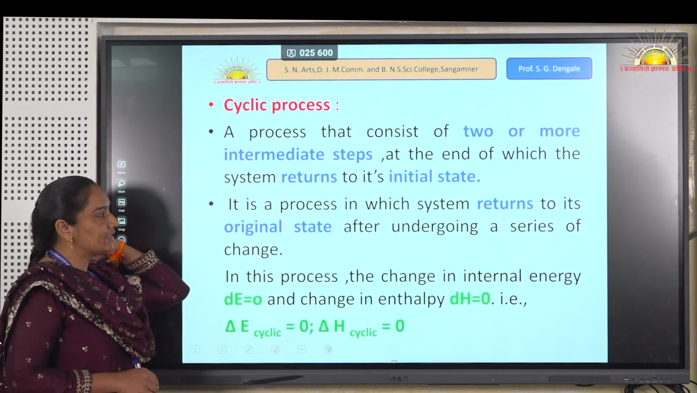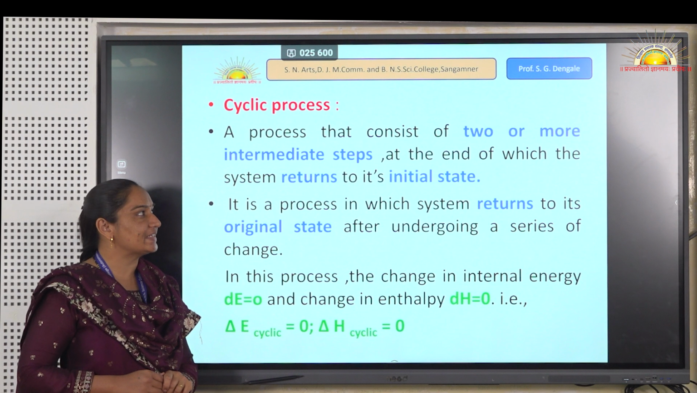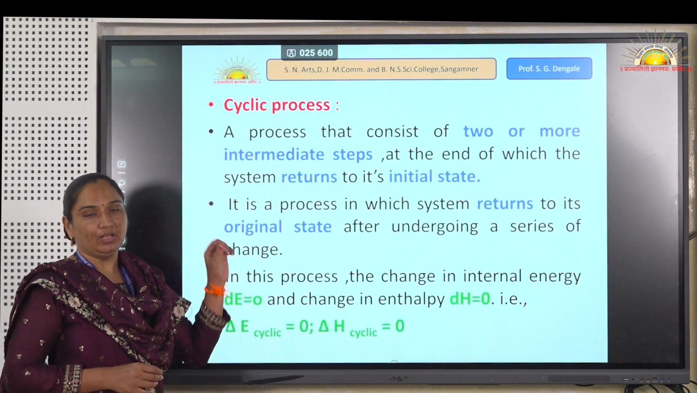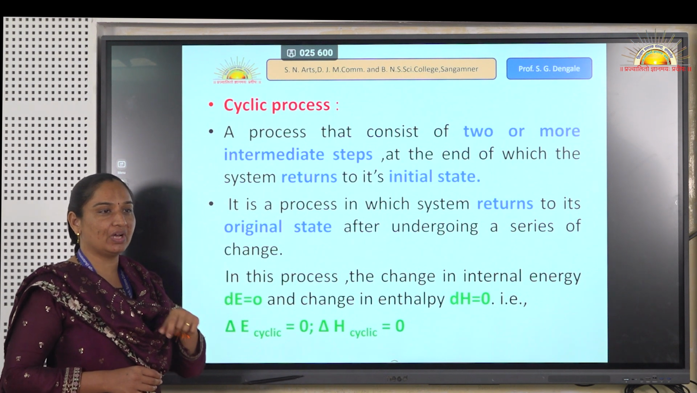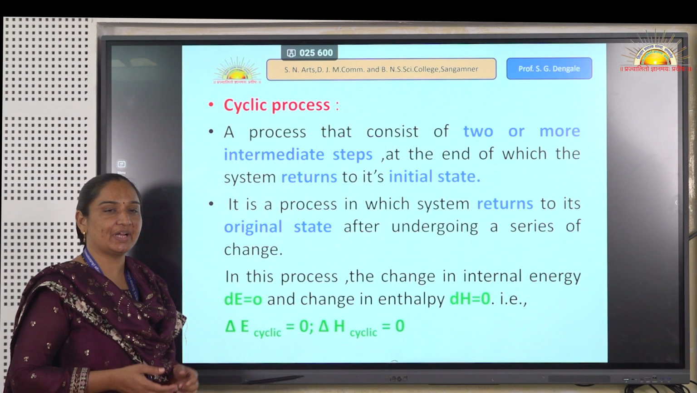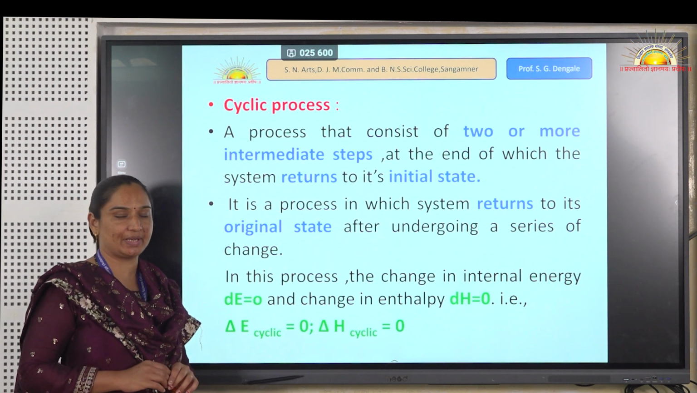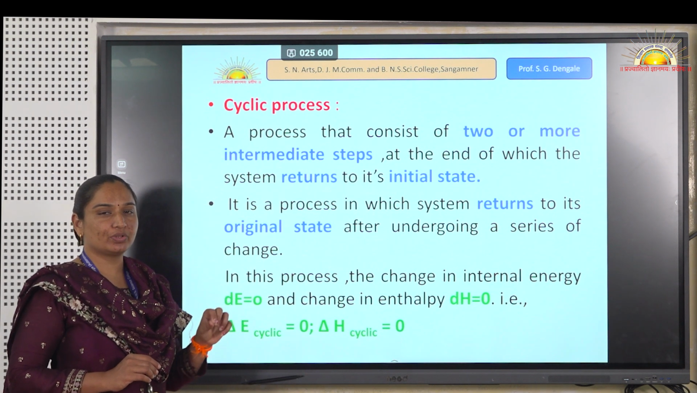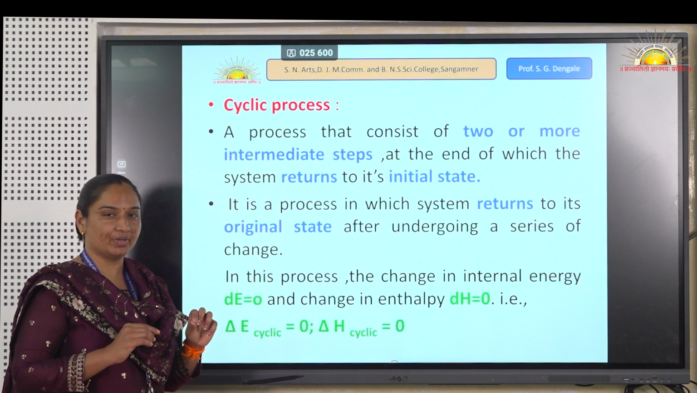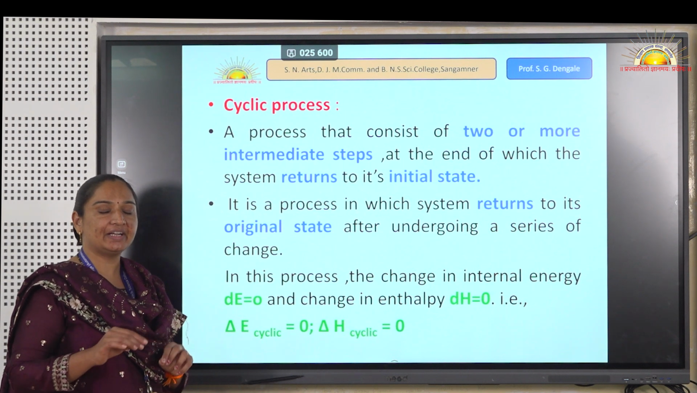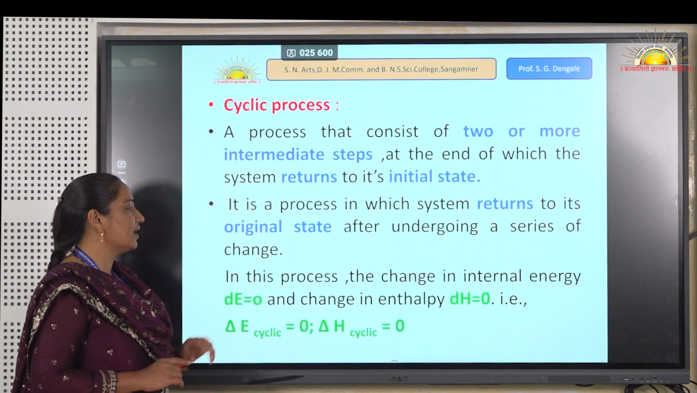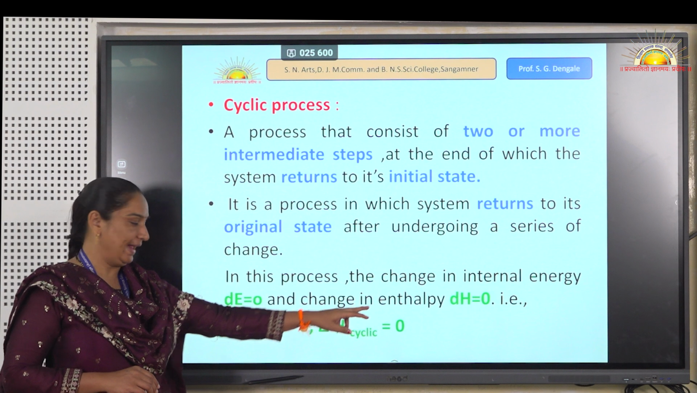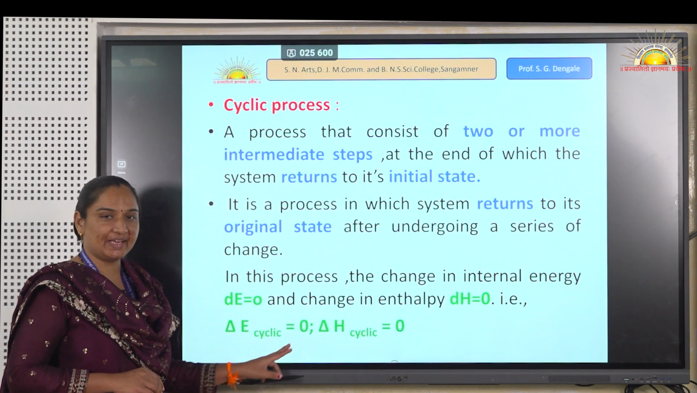Then the next process is the cyclic process. The cyclic process consists of two or more intermediate steps, which means the system changes from one step to another, three or more steps, and again comes back to the original step. It is called the cyclic process. The system goes through processes 1, 2, 3, 4 as intermediate steps, and again comes to its initial stage. For this cyclic process, the internal energy and enthalpy remain constant.